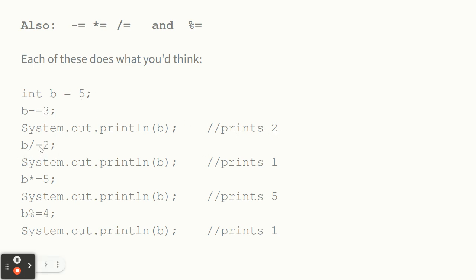And then continuing, if I did b divide equals 2, I'd get a 1, right? Because 2 divided by 2 is 1. And then if I did b times equals 5, I would get 5. 1 times 5 is 5. And then if I did b modulo equals 4, I'd get 1, because 5 mod 4 is 1. And we've just replaced the 5 with the 1.